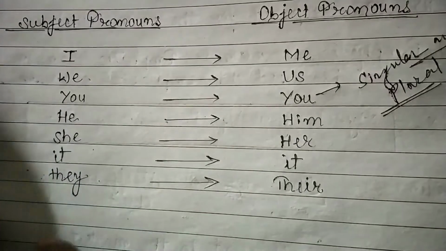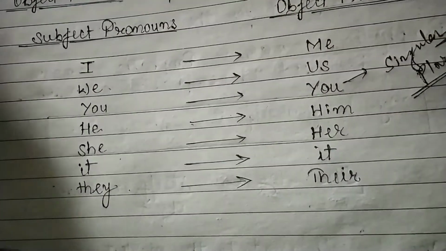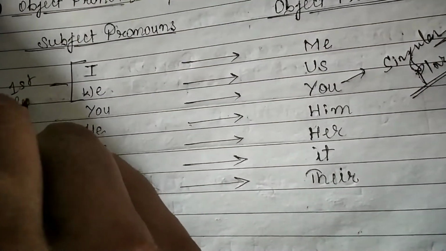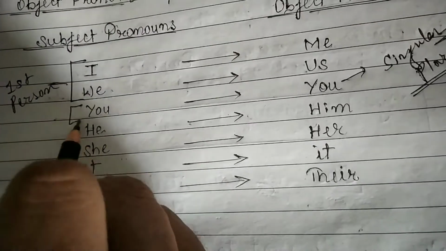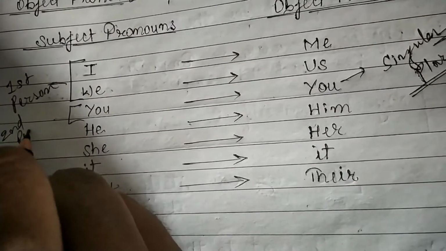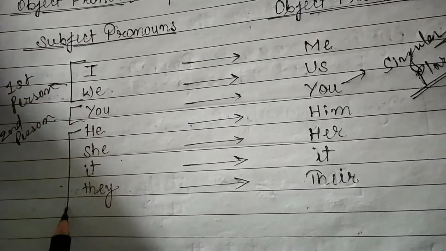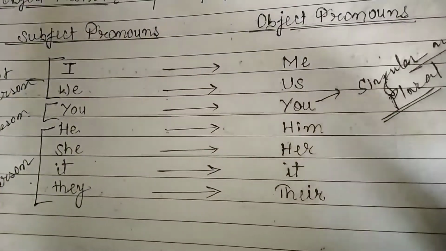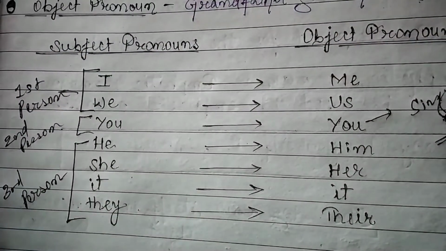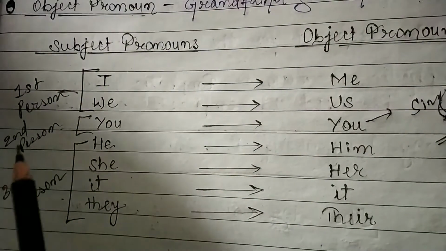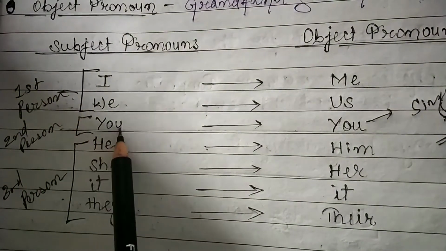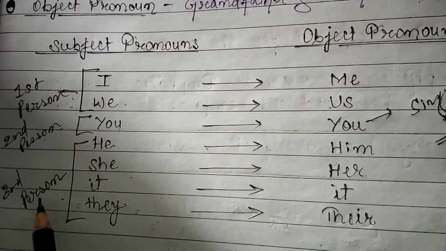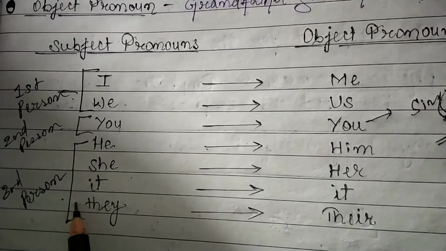Here if we see the person, then I, we is the first person, you is the second person, and he, she, it, they is third person. Okay, so first person is always the speaker, second person is always the listener, and third person the person about whom we are talking.